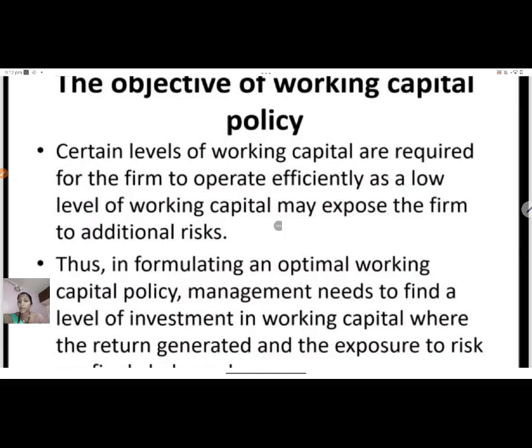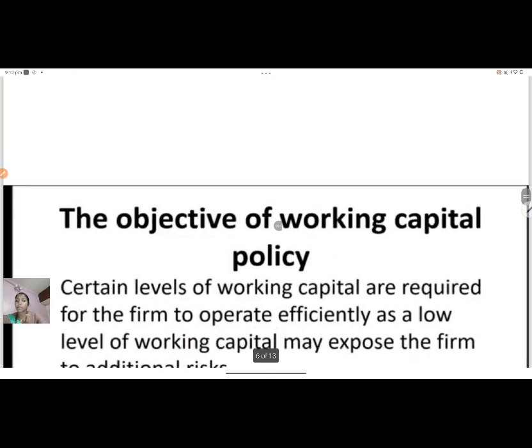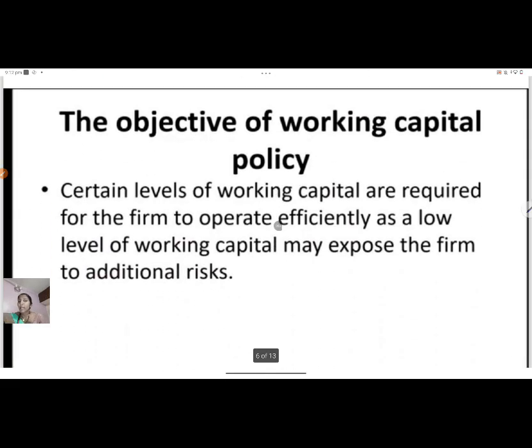then definitely it will affect your production. And the second point is, formally, if we have to find out an optimal working capital amount, for that you need to have a definite working capital policy you should follow, so that your production is not standing still, so that you can reduce your risk. So these are the two basic important objectives of working capital. When I'm taking the objectives separately, it is so that we can match these objectives to the problems that we are going to learn next.